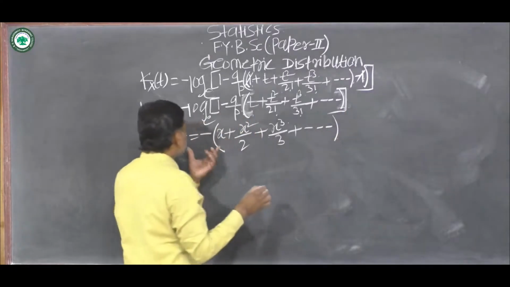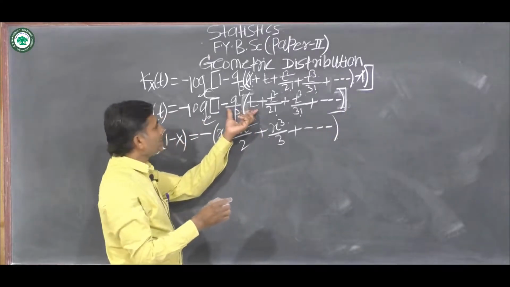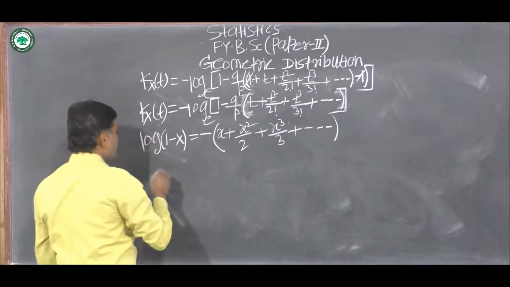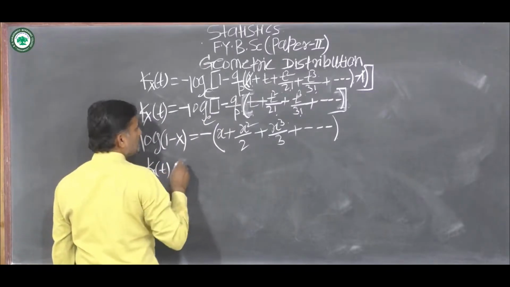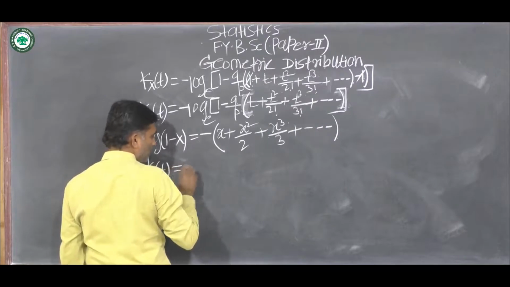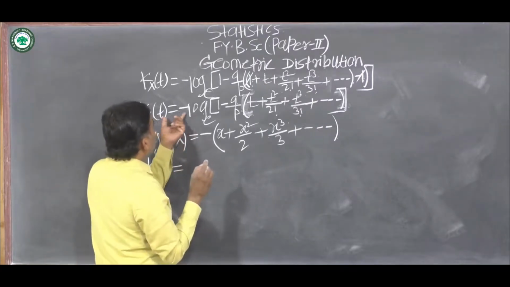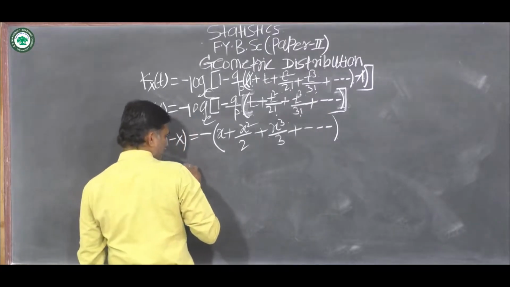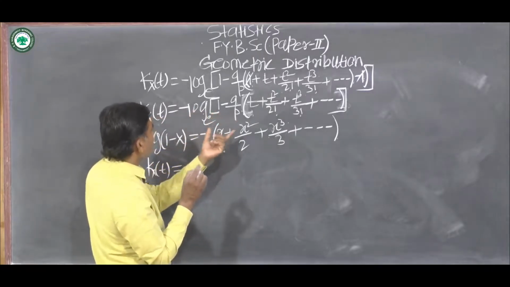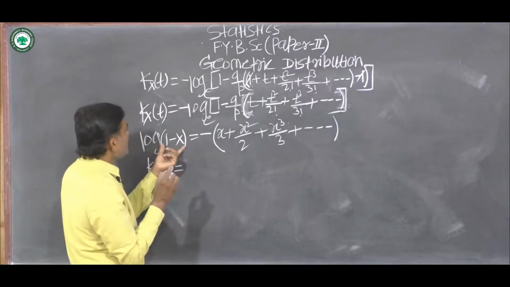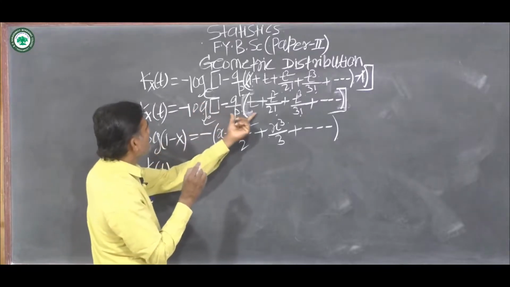Okay, now we use this result here. This can be written as Kx of t is equal to minus log of this value 1 minus x, where this is x.